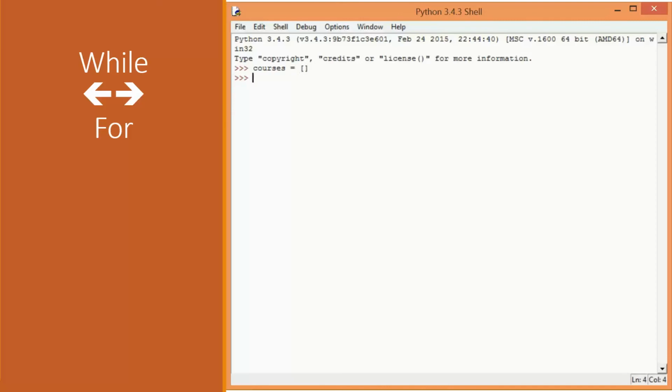And then in the while loop, we have two ways of doing this. We can actually do it without asking the user how many courses they're taking. We can tell them, do you have more courses to take? Y, N. This way, every time the loop executes, it will say, do you have more courses to take? Yes, no. And if the user says yes, we can read the course name.